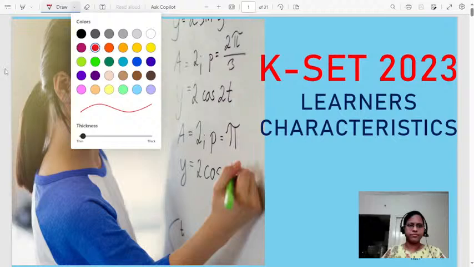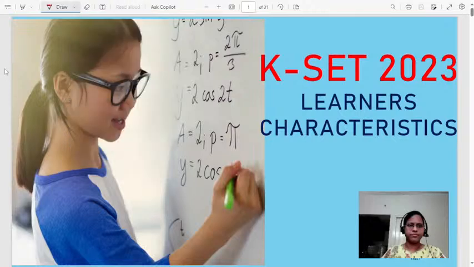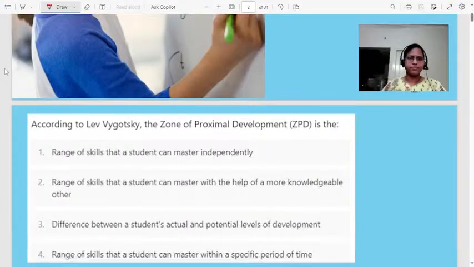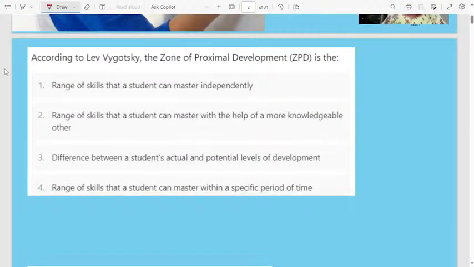Here I will discuss 30 MCQ questions based on the topic learner's characteristic. Let us discuss the first question.